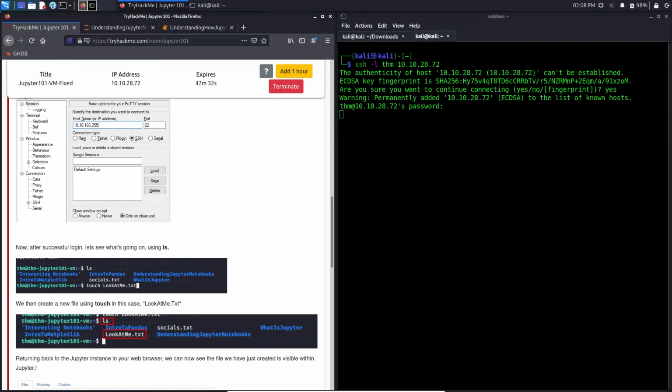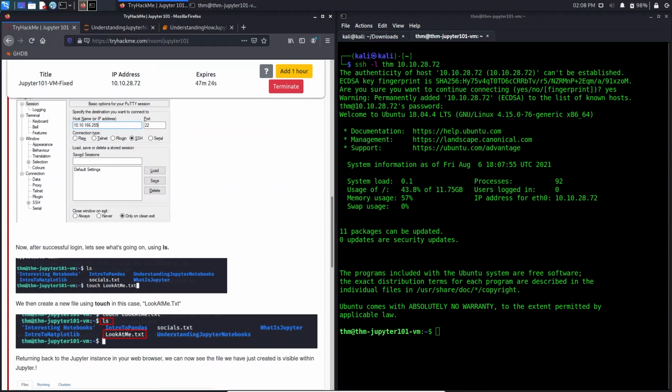For the time it's getting connected, I will just pause the video. So as I said, I will pause the video. It got connected. So we are back. It says our eth0 IP is this. That is our machine IP deployed on TryHackMe. And so we are inside the VM.